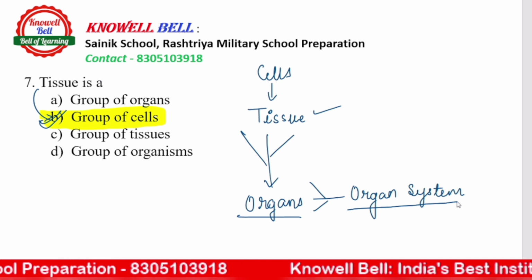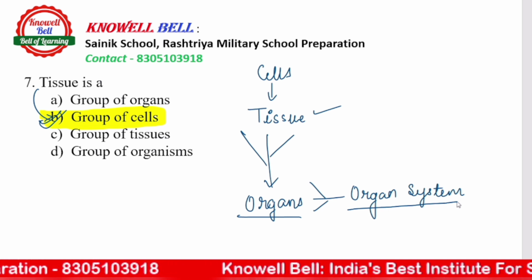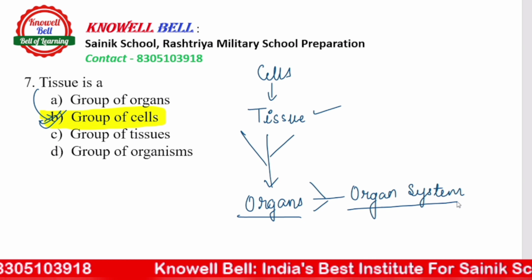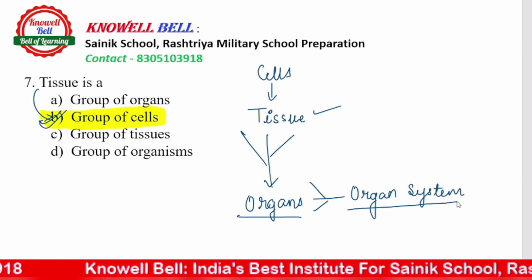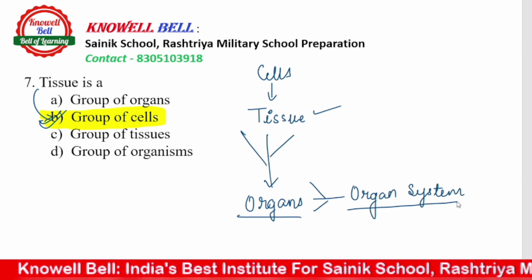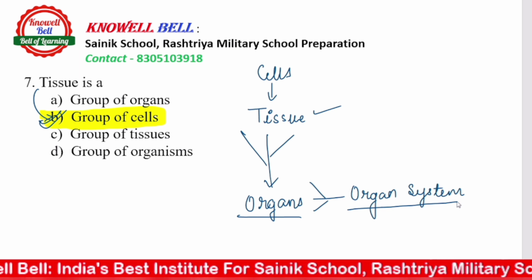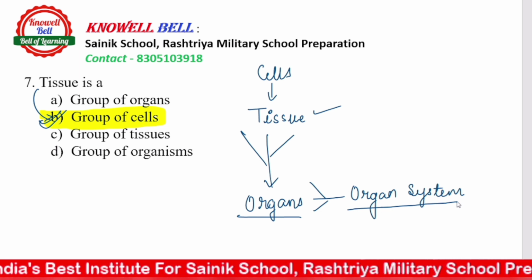तो ये chronology आप याद रखोगे. Cells combine to form tissues, tissues combine to form organs and organs combine to form organ system. Question ने आपसे पूछा है tissue is a group of cells, but in case अगर question आता group of cells is called, तब भी आप याद रखोगे tissue.